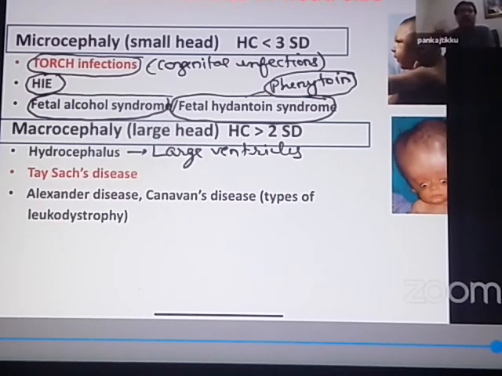This is known as normal pressure hydrocephalus. You can have a hydrocephalus when the intracranial pressure is normal, but you can never have a hydrocephalus with a normal ventricle size. Ventricles in the brain have to be increased, dilated, before we say this is a case of hydrocephalus.